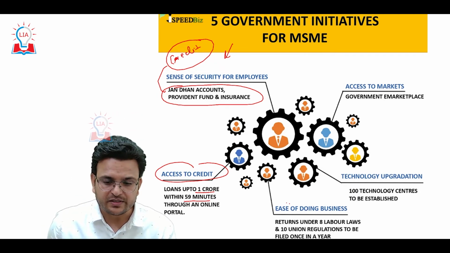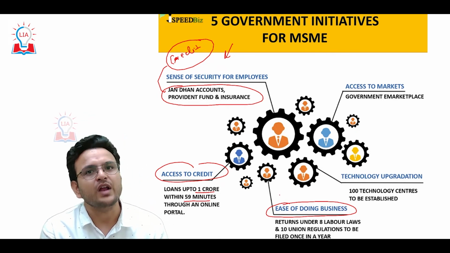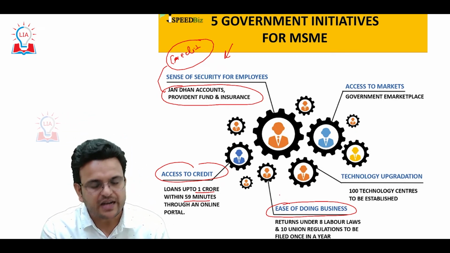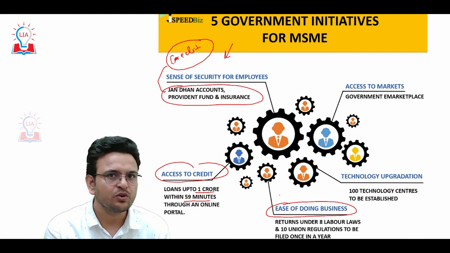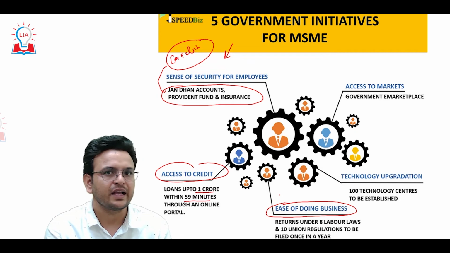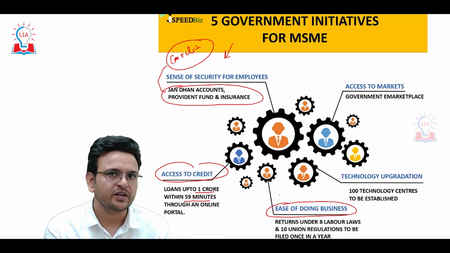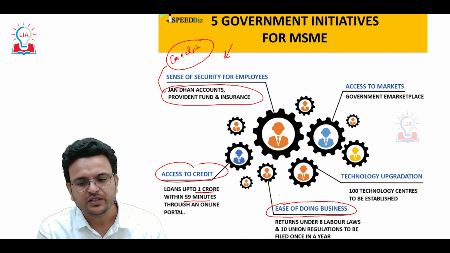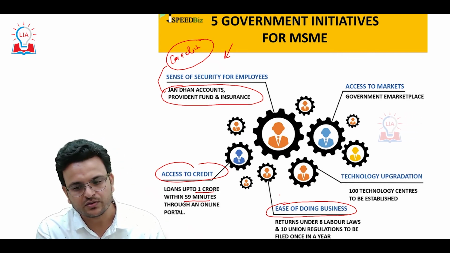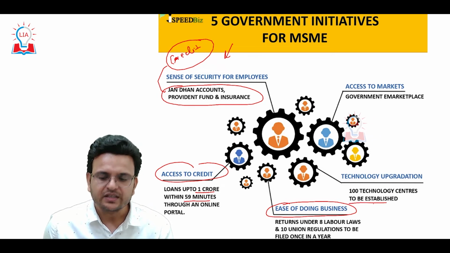Ease of doing business. As I told, regulatory mechanisms create hurdles for MSME development. Because of that reason, the government is focusing more on ease of doing business for MSMEs. Technological upgradation. As I discussed earlier, the technology of these MSMEs is obsolete and the government is focusing on upgrading their technology also. For that purpose, 100 technology centers are to be established.